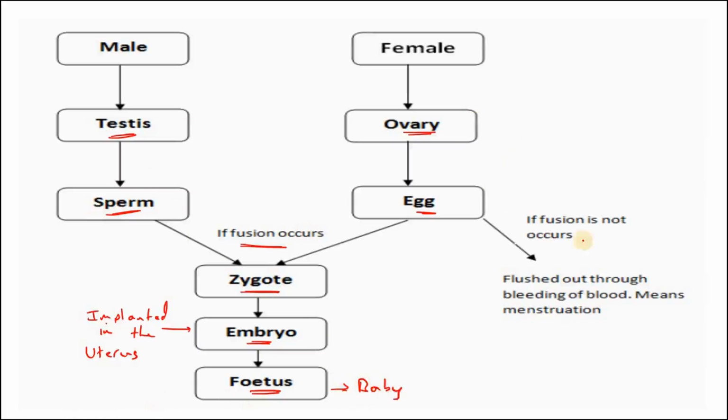But suppose if fusion does not occur, then what happens? The uterus, the blood vessel in the uterus wall, the egg cell, all are flushed out with the bleeding of blood. That's called menstruation, and the cycle will continue. Cycle means again it will prepare for the next cycle of 28 days.